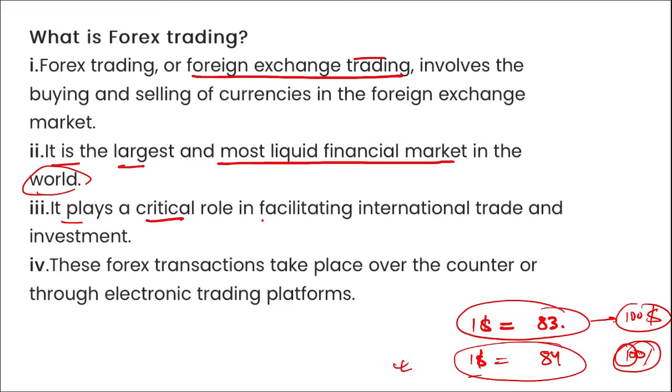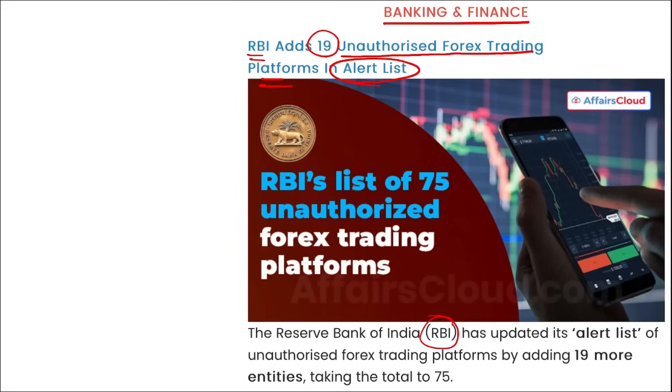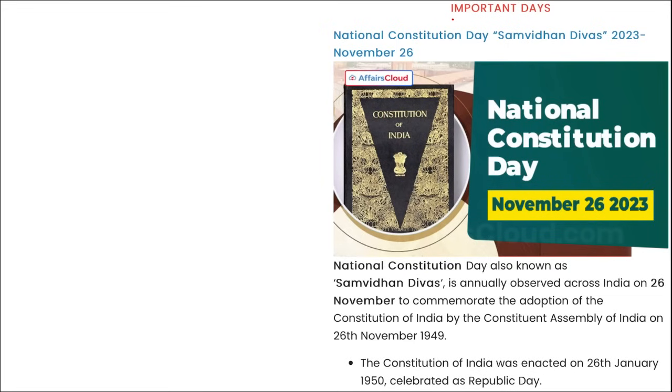It plays a crucial role in facilitating international trade and investment, and these forex transactions take place over the counter through electronic trading platforms. Recently RBI updated their alert list, warning that these platforms can be a scam. These platforms are not trustworthy and people should not trade on them. RBI added 19 more entities to the alert list, and the total has now become 75.